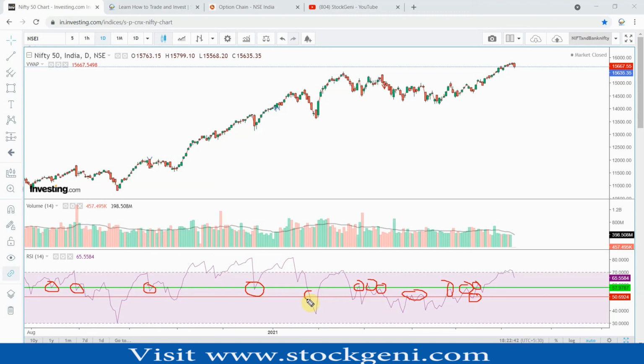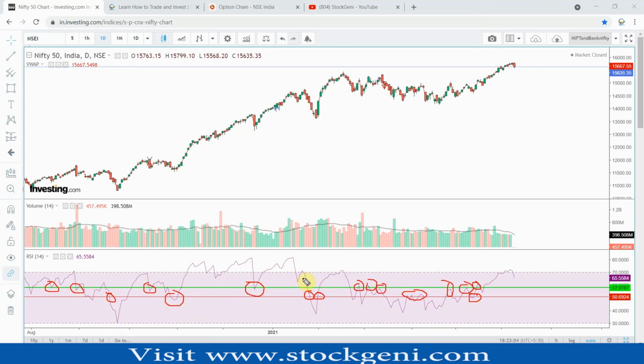If it is breaking from down to up, it is going up, and again if it is breaking here, it is going up. If it is again breaking here, it is going all the way down. We are seeing the similarity: it works beautifully whenever it is going down.